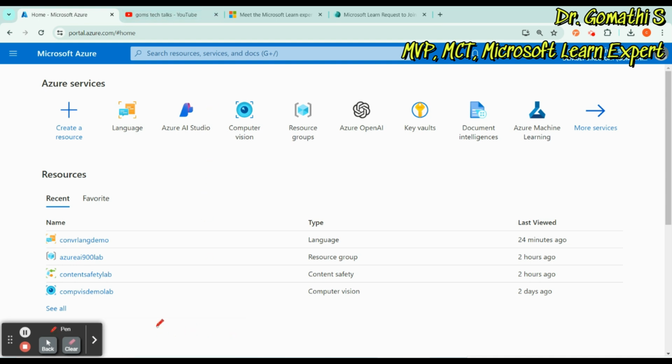So let us talk about speech services. What is actually speech and why do we need it? The speech service in Azure is a cloud-based service that provides advanced speech capabilities such as speech to text, text to speech, and speech translation. It also allows developers to add speech recognition and synthesis to their applications, making them more interactive and accessible. So today we'll be learning about how to do that. This demo is based on AI 900, which is a demo given in AI 900. In future I'm planning a customized one, where you can build your own thing and deploy that into your application as well.